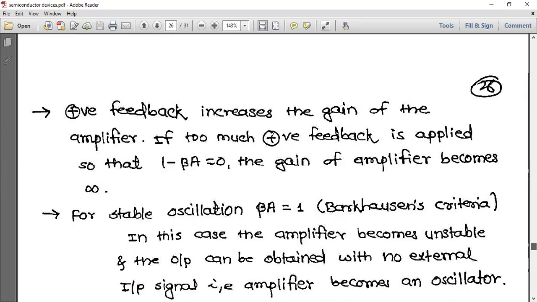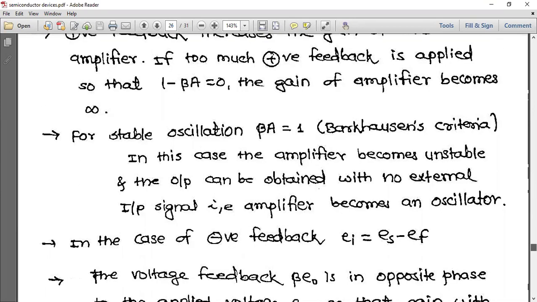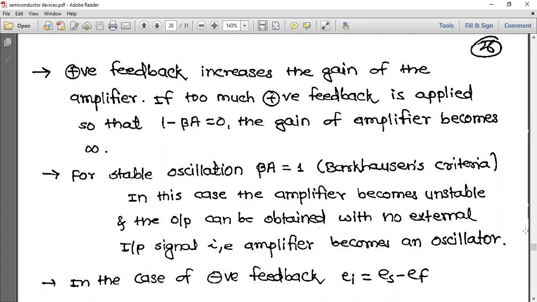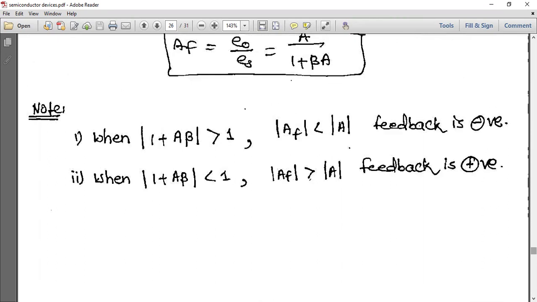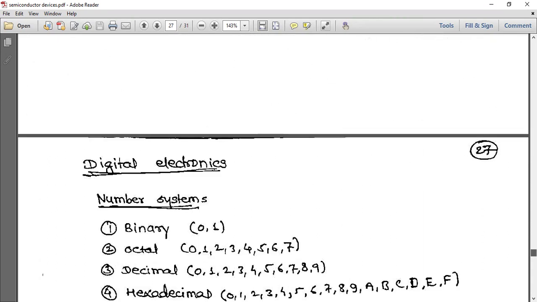So positive feedback increases the gain of the amplifier, and if too much positive feedback is applied, so that 1 minus beta A is equal to 0, the gain of the amplifier becomes infinity. Okay, this is about feedback, and feedback is negative and positive in these types of conditions.